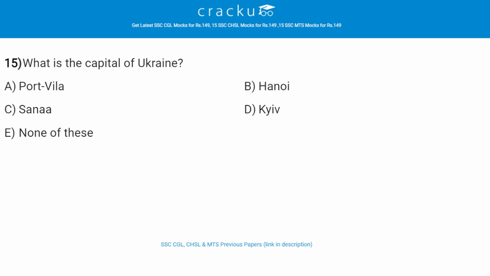What is the capital of Ukraine? The correct answer is Kyiv, option D. Kyiv is the capital and most populous city of Ukraine. It is in north central Ukraine along the Dnieper river. As of 1st January 2021, its population was 2,962,180, making Kyiv the 7th most populous city in Europe.